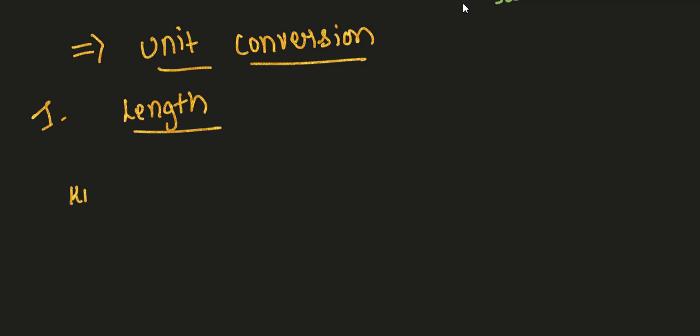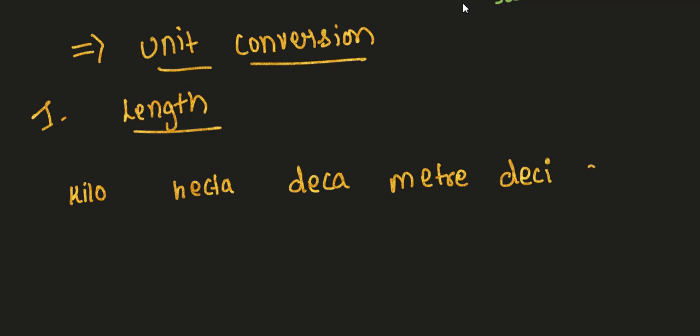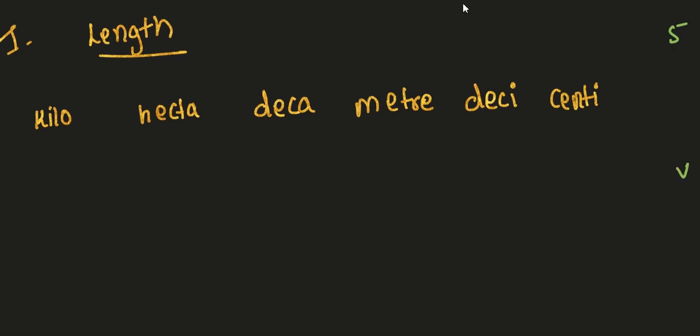So let us understand: kilo, hecto, deca, meter, deci, centi, and the other one is milli. You can remember this in terms of a code. It is denoted by K, H, D, M, D, C, M.